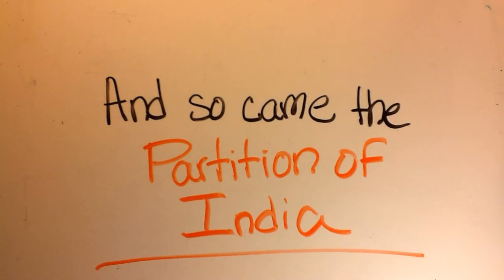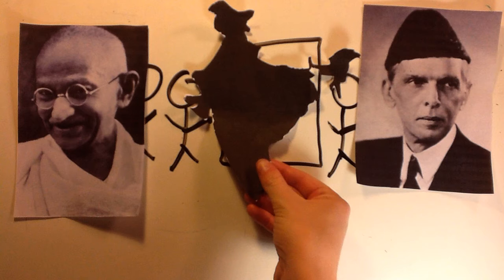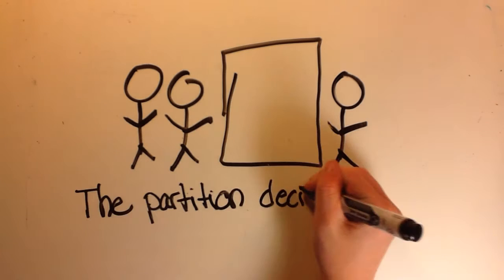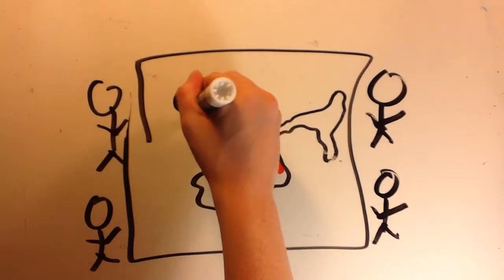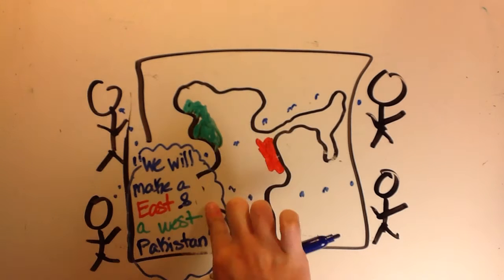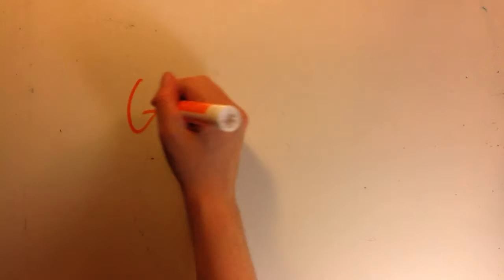And so came the partition of India in 1947. And finally, this year, Britain granted India their freedom. Since there's a long-lasting feud between the Hindus and the Muslims, it was decided to partition India and split it. Muhammad agreed to this. However, Gandhi believed that the country should be united, not divided. However, Gandhi was overruled, and so they created a West and East Pakistan, separated by India in the middle. Gandhi was not happy about this division because everyone, he thought, should be united.